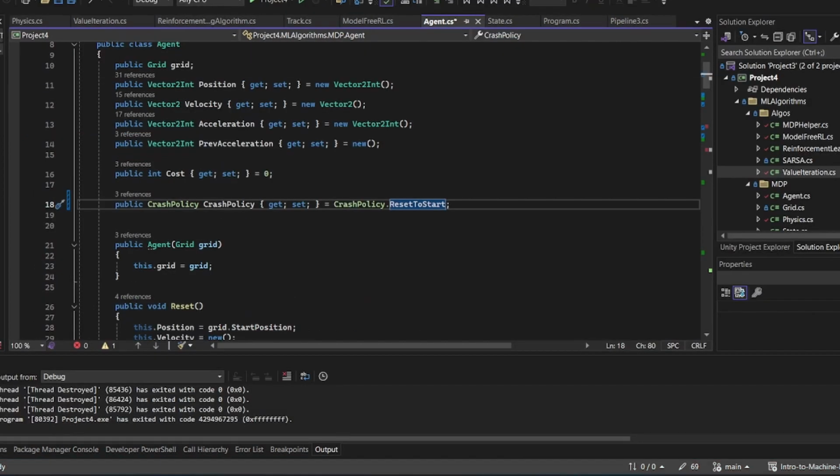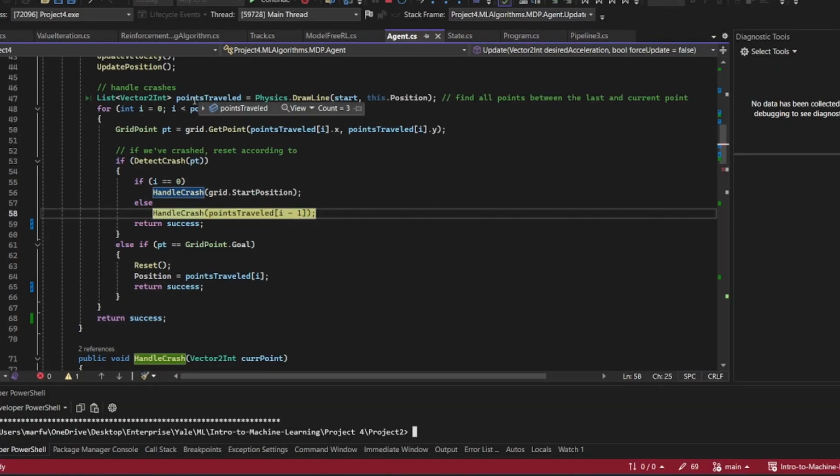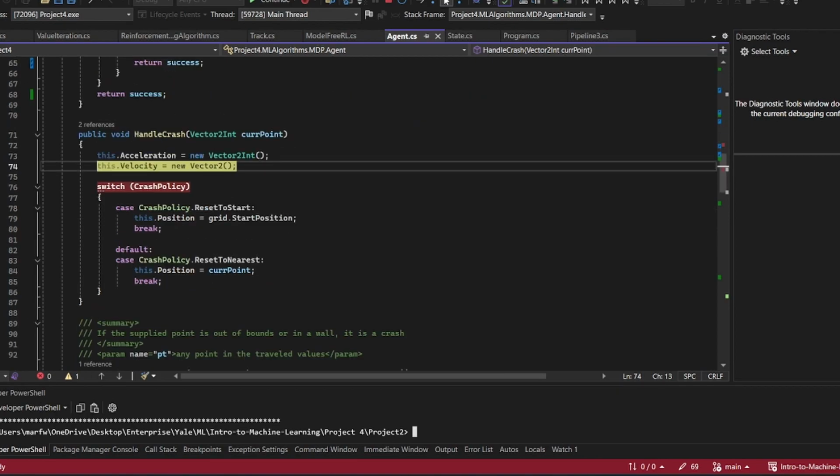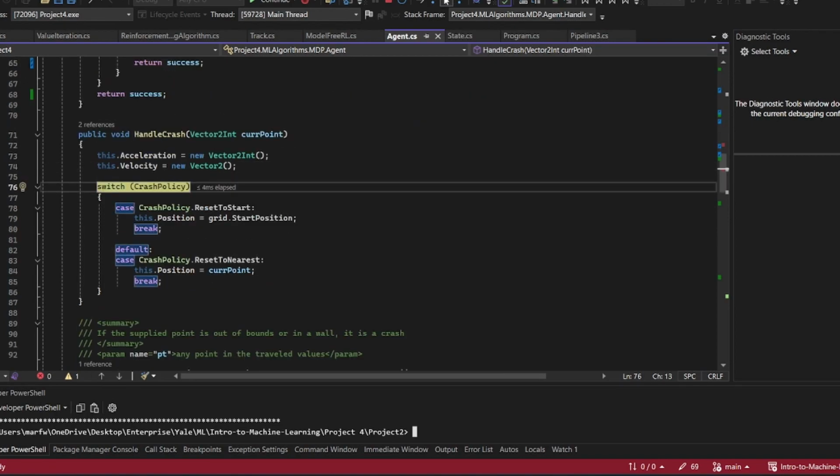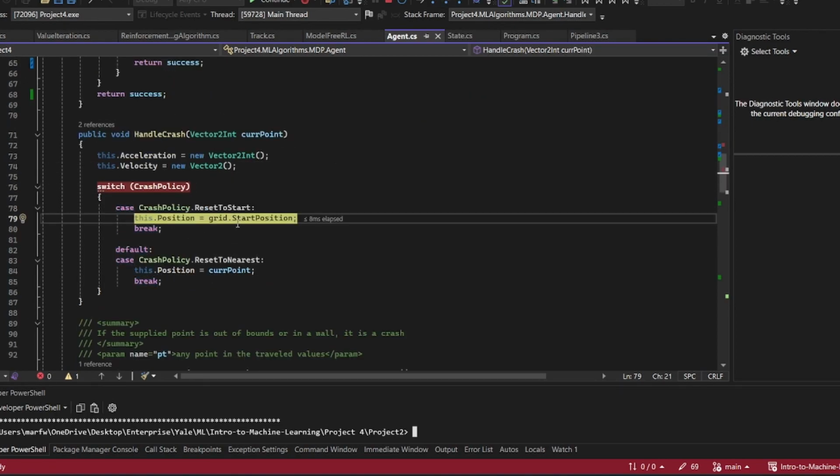I will now demonstrate the reset to start crash policy. Here we traveled 3 and crashed on index 2. It zeroes acceleration and velocity and then resets to the start position, which was selected to be 1-8.